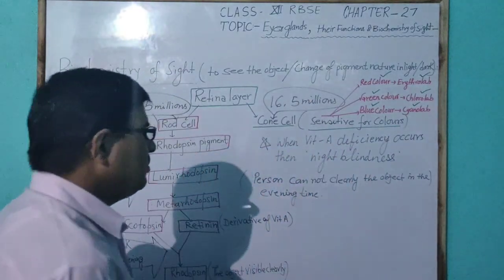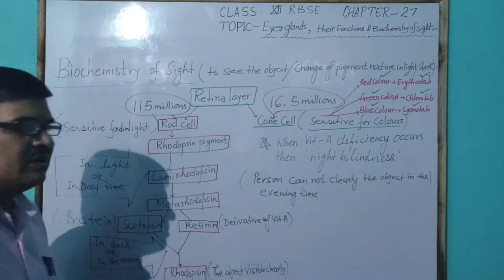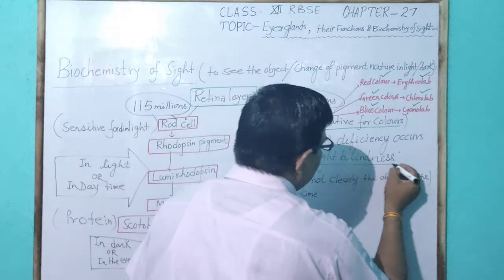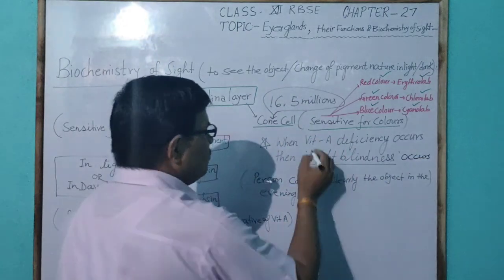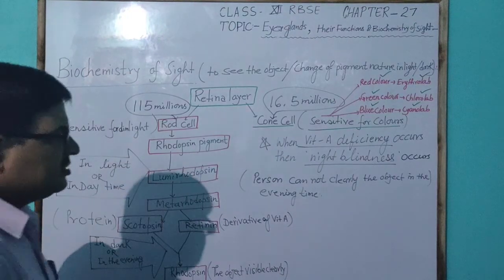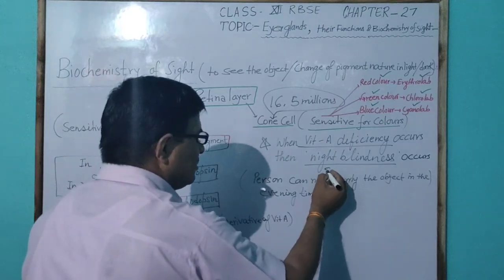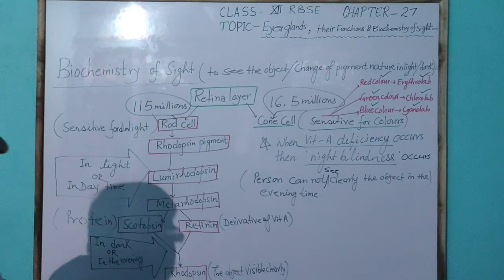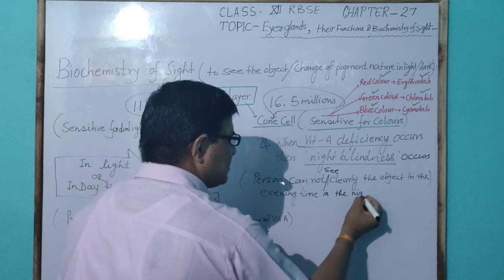But when vitamin A deficiency occurs, then night blindness occurs. This night blindness is a type of defect in the human eye, which occurs due to deficiency of vitamin A. It means the person cannot see the object clearly in the evening time in the case of night blindness.